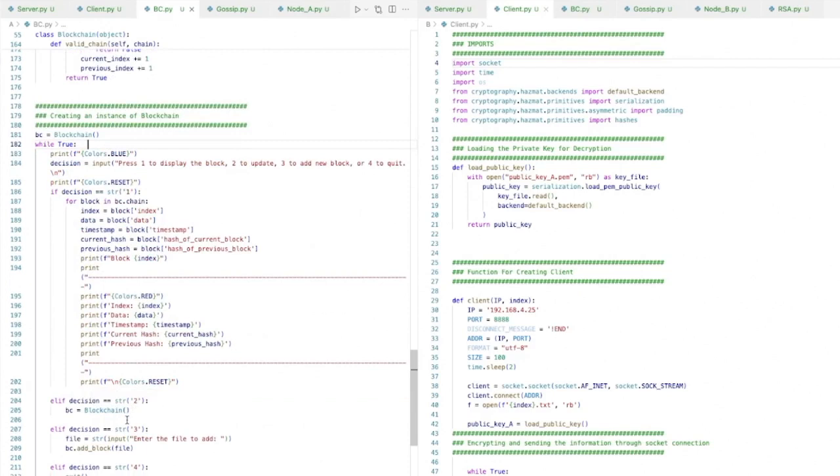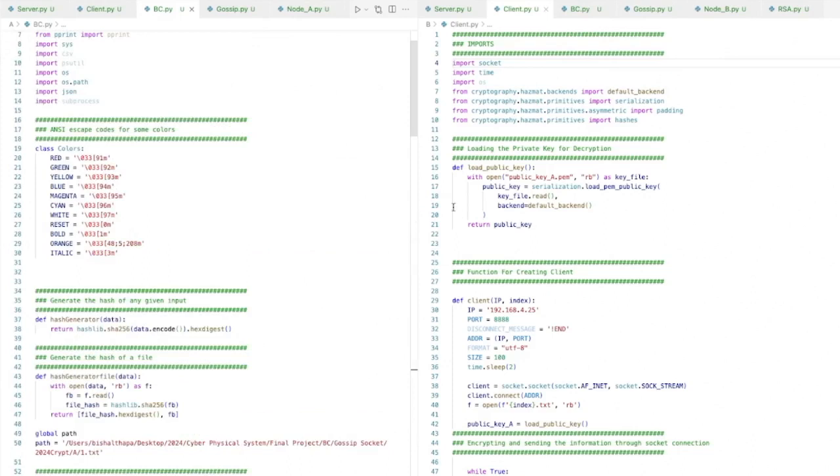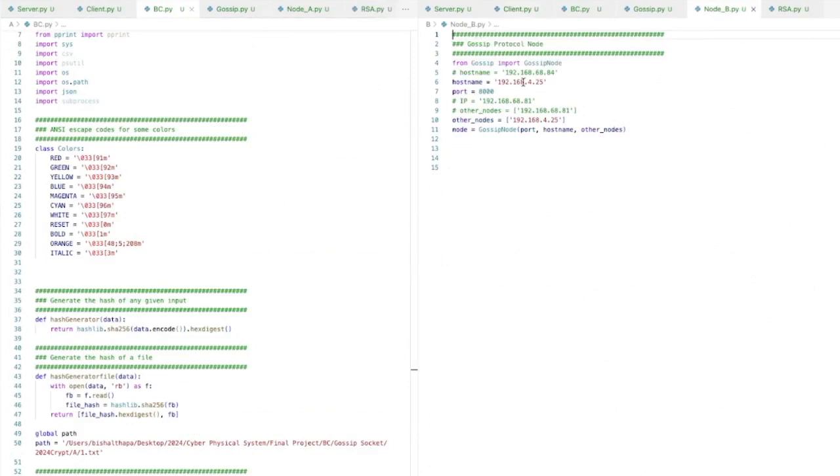So this basically means that if a new block has been added from another node, then it will add it to this blockchain. So you can add a new file by pressing 3. You just need to write the name of the file, and for everything else, it will exit. So the same code is for other nodes as well. The only thing that you need to change is this IP address and this port address.